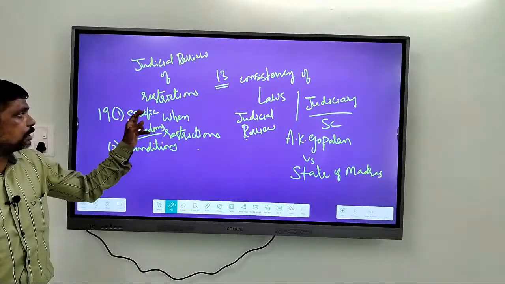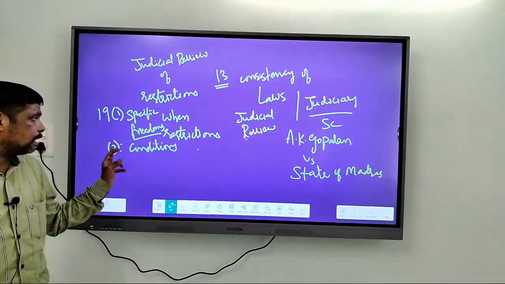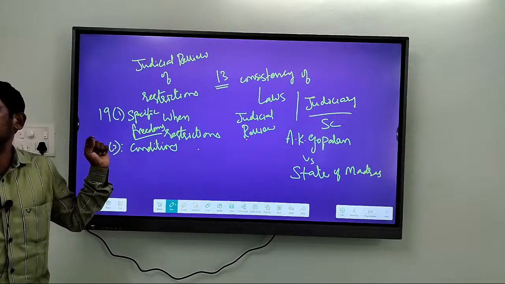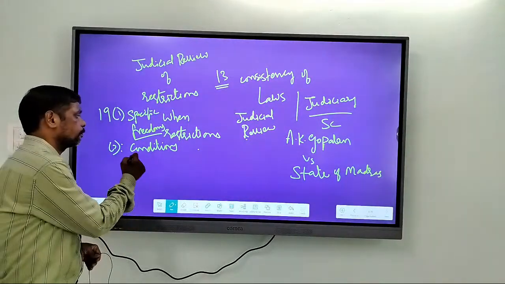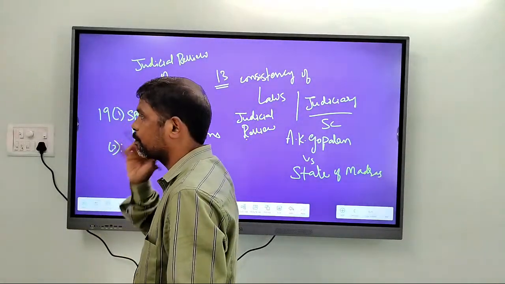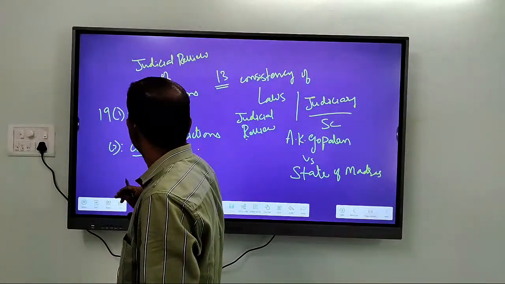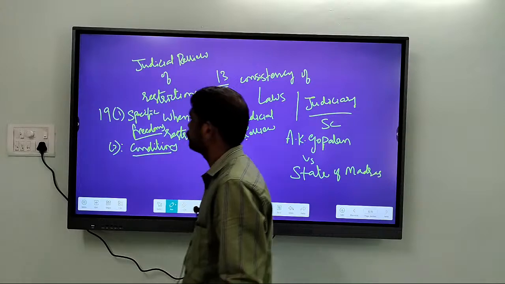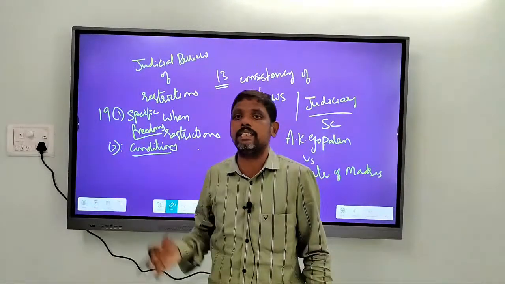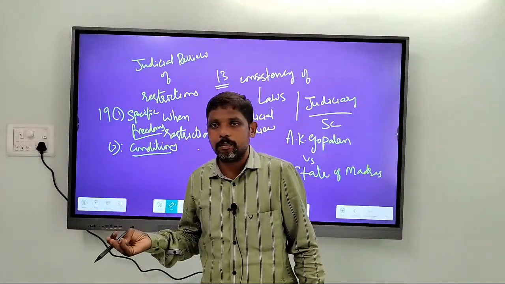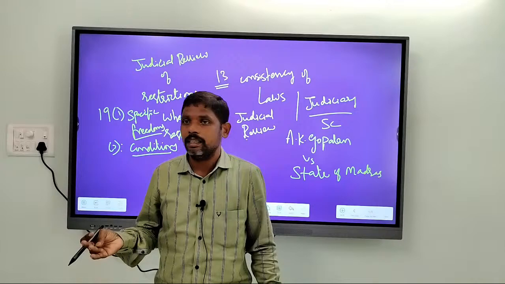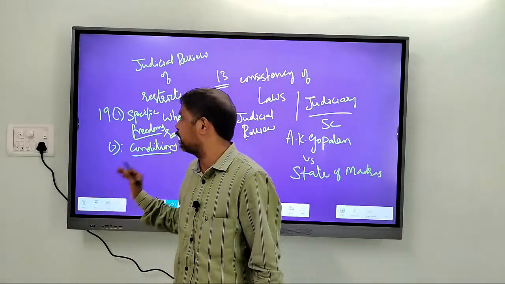Article 19 clause 1 contains specific freedoms, whereas article 19 clause 2 contains the conditions for using those freedoms. These conditions include protecting the sovereignty of India, unity, integrity, public morality, public decency, contempt of court. So these are the conditions mentioned in article 19.